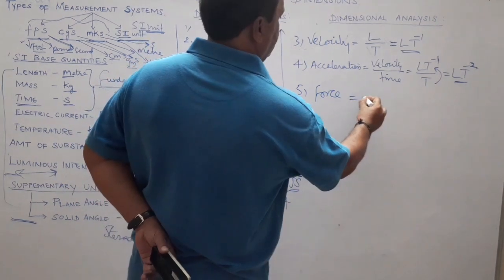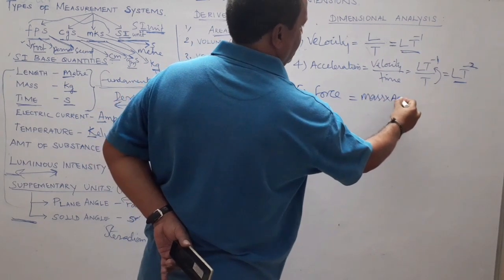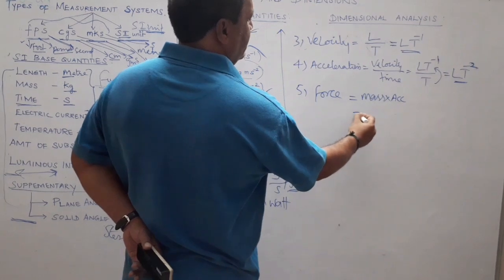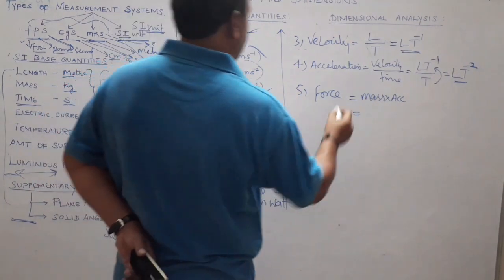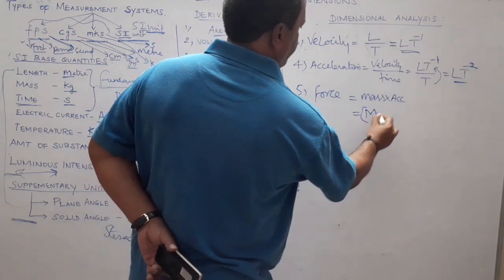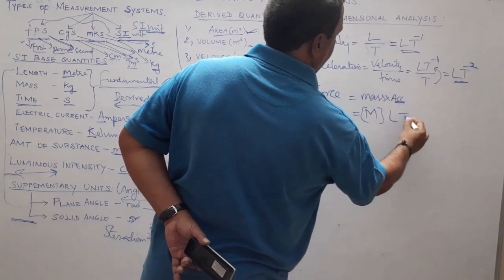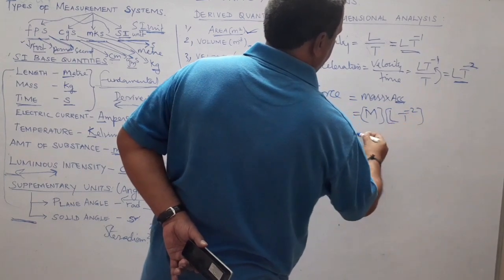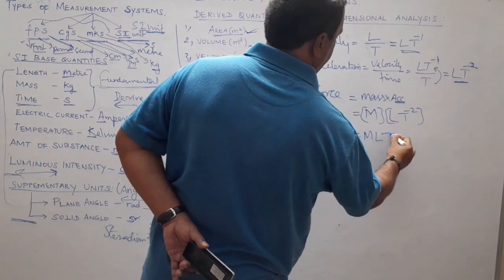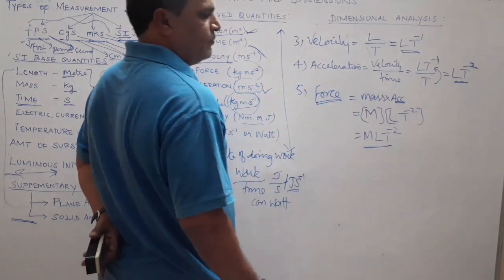Force, we know it is the product of mass and acceleration. What is the dimension for mass? Mass is M. What is acceleration? Acceleration we just arrived at, which is L t power minus 2. So together, M L t to the power minus 2 is the dimension for force.